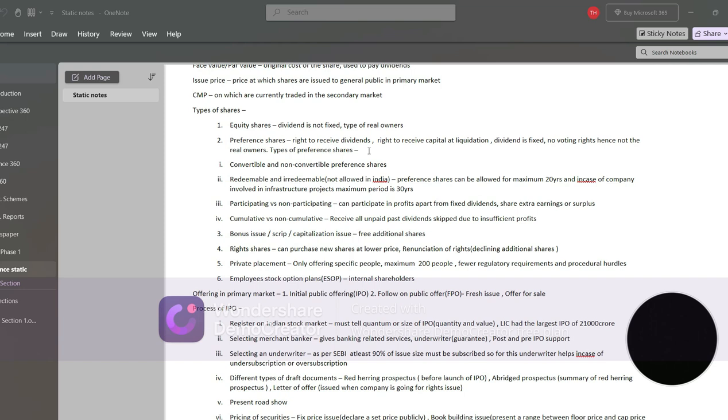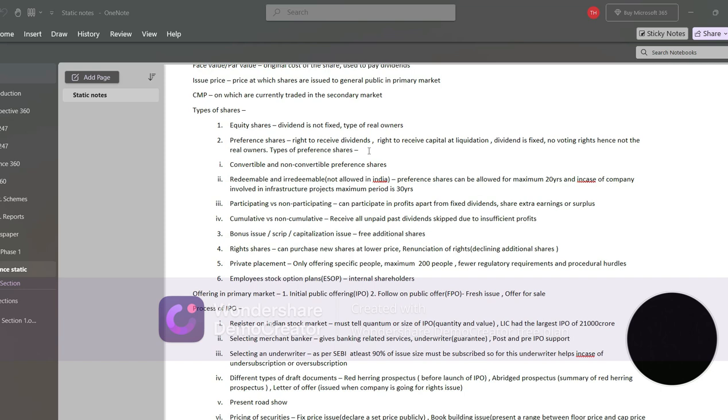Fifth is private placement. This is when you are offering your company shares to only a specific group of people, and it is not more than 200. It is a small group, maximum 200 people. And this is very helpful when you don't want that many regulatory interventions and all that. So fewer hurdles will be there.